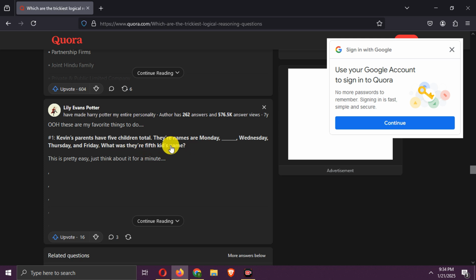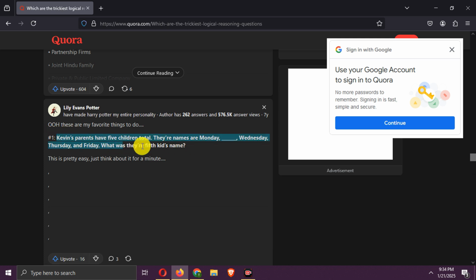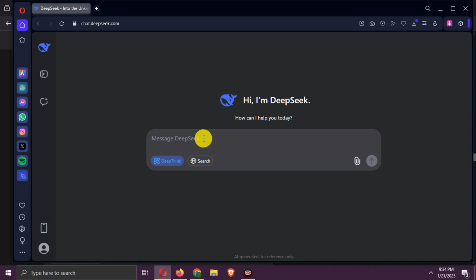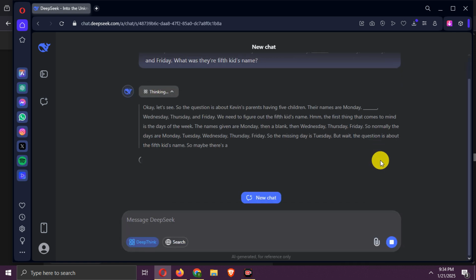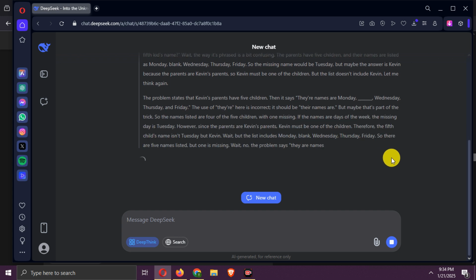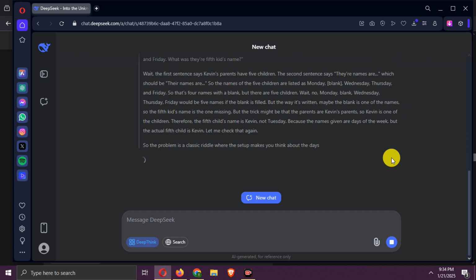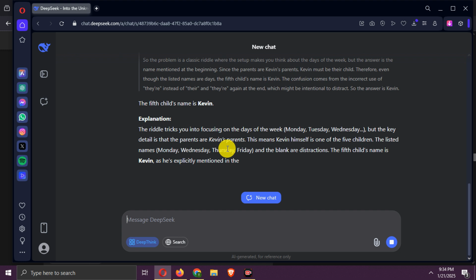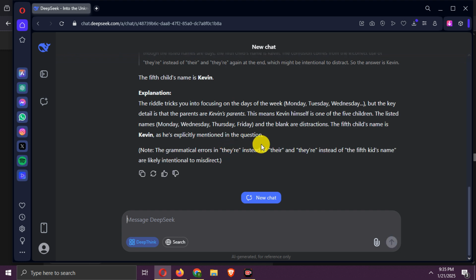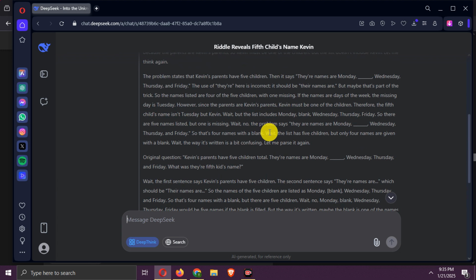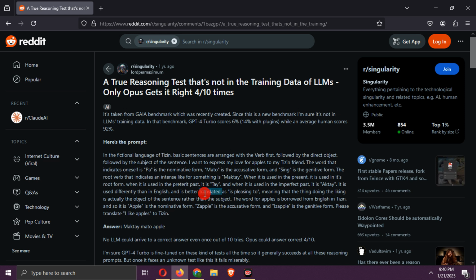Next is an easy, popular, simple question from Quora. Kevin's parents have 5 children total. Their names are Monday, Wednesday, Thursday, and Friday. What was their 5th child's name? Well, it answered correctly, which is Kevin. Usually, all AI answer simple reasoning questions correctly. It's a pass.